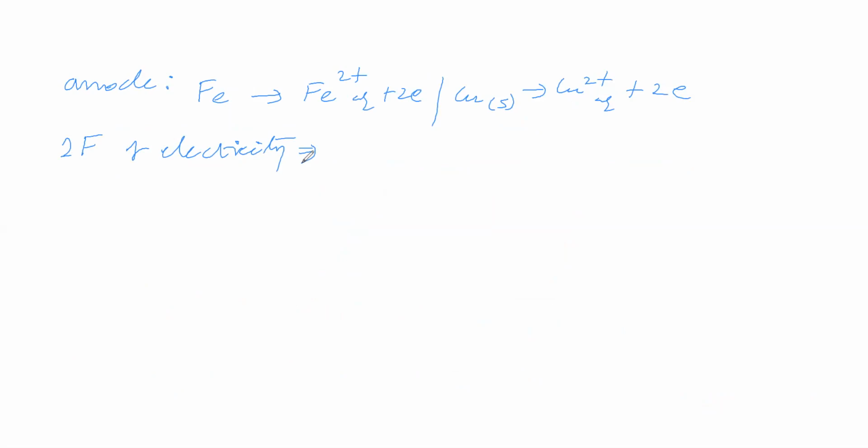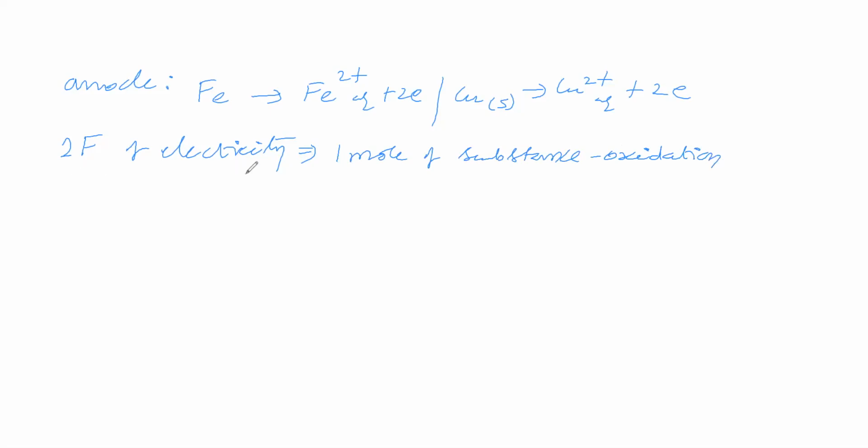That we have to see. If you pass 2 Faraday of electricity, 1 mole of substance undergoes oxidation.